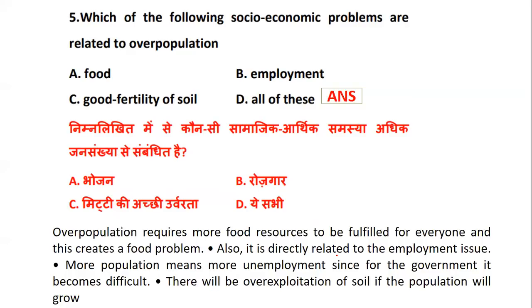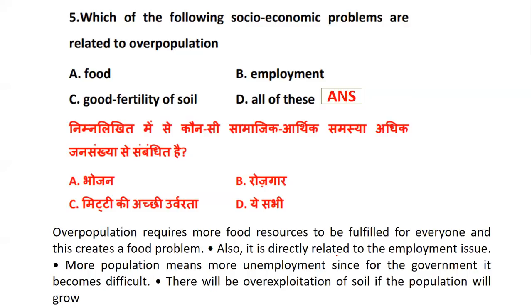If you see the interconnection, overpopulation requires food, which has to be fulfilled for everyone, and that can create a food shortage and a problem. Employment is directly related because people are overpopulated, so there are not that many vacancies for jobs.